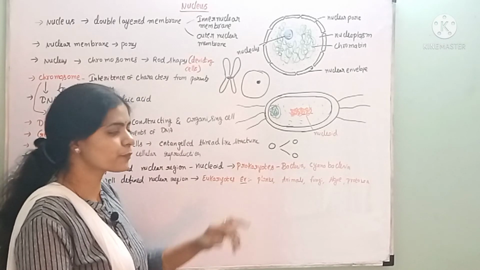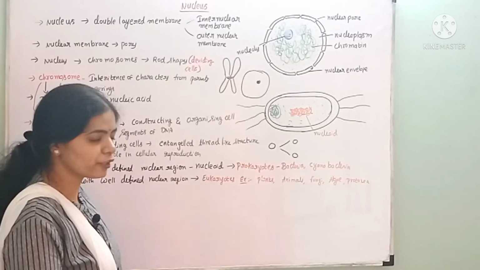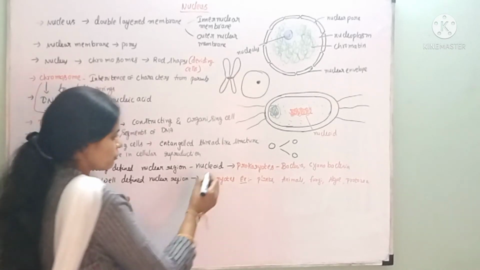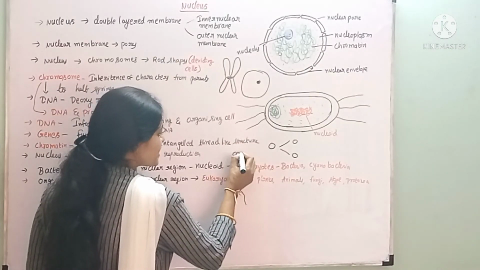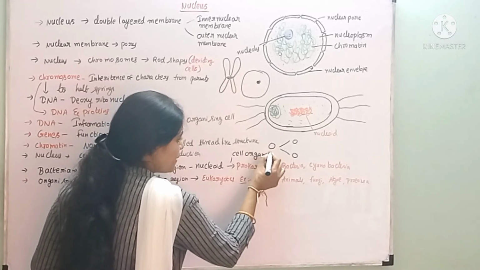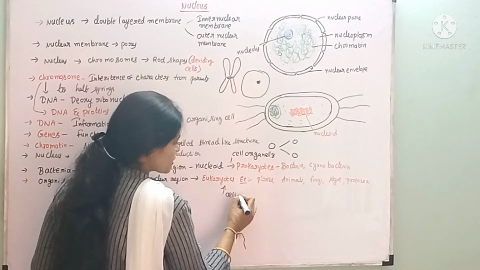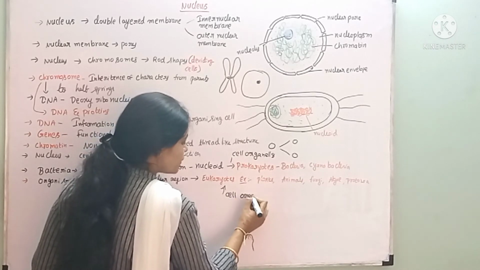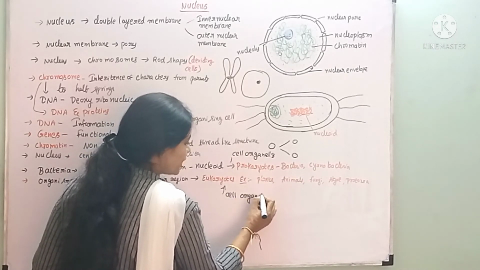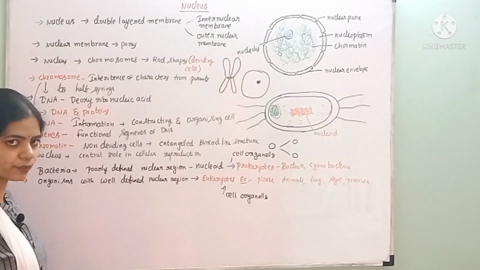And these prokaryotes not only lack the nuclear membrane, they are also devoid of cell organelles. They do not have proper cell organelles. Several cell organelles which are present in the eukaryotes are absent in the prokaryotes.